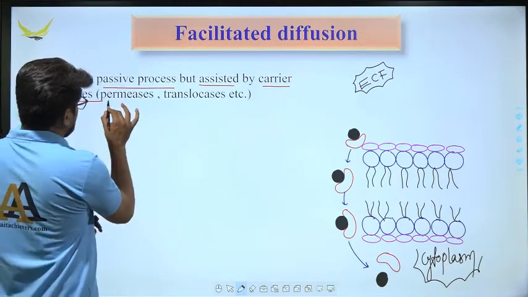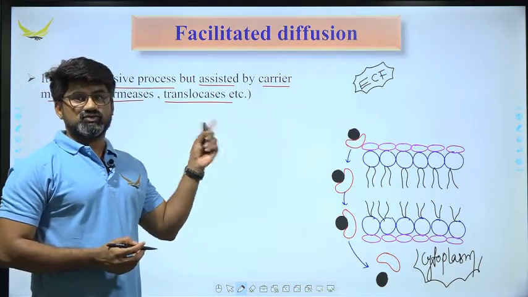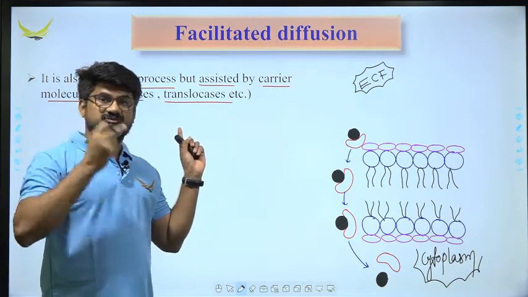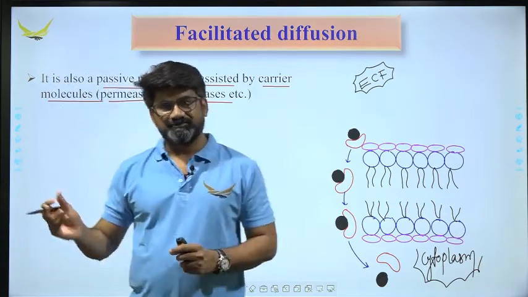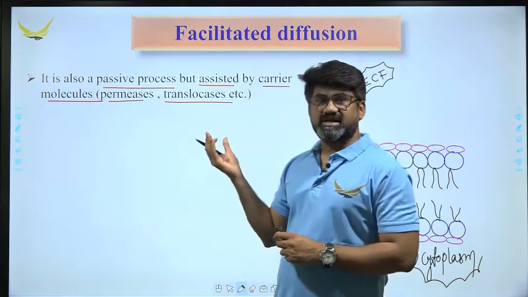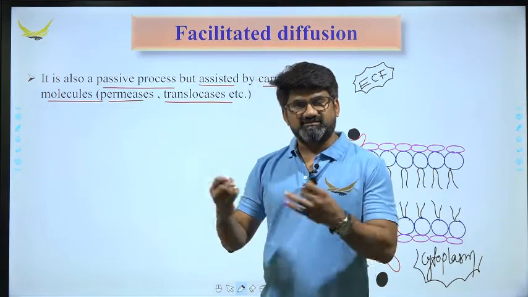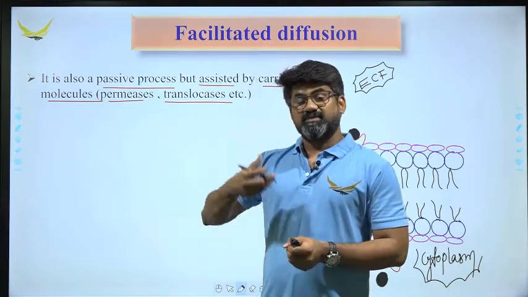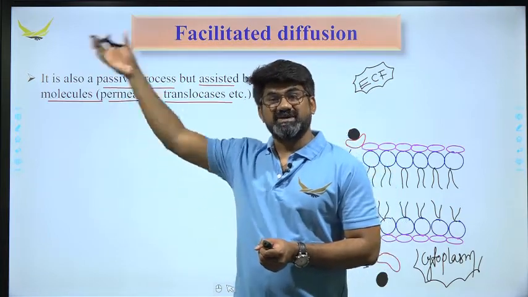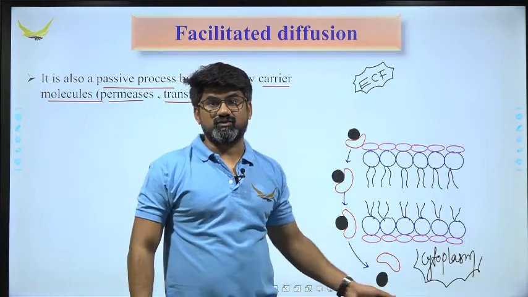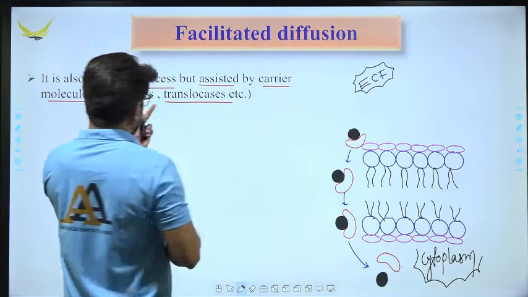Here we have taken two examples, permeases and translocases. We have already discussed these words in a lecture on the structure of the plasma membrane. So basically, permeases and translocases are peripheral proteins found around the plasma membrane. But these proteins also act as carrier molecules, to move one molecule from the ECF, meaning extracellular fluid, towards the cytoplasm, and the same way vice versa. So, permeases and translocases.